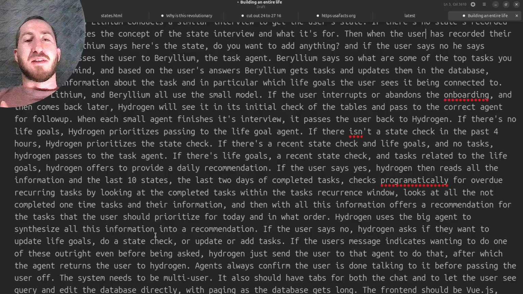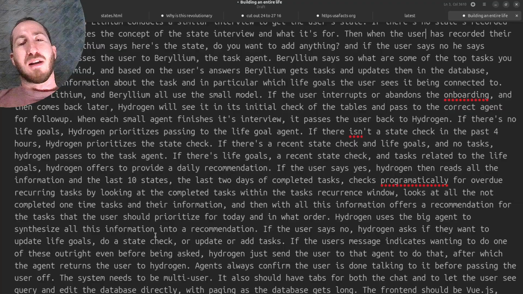When each small agent finishes its interview, it passes the user back to hydrogen. If there's no life goals, hydrogen prioritizes passing to the life goal agent. If there isn't a state check in the past 4 hours, hydrogen prioritizes the state check. If there's a recent state check and life goals and no tasks, hydrogen passes to the task agent. If there's life goals, a recent state check, and tasks related to the life goals, hydrogen offers to provide a